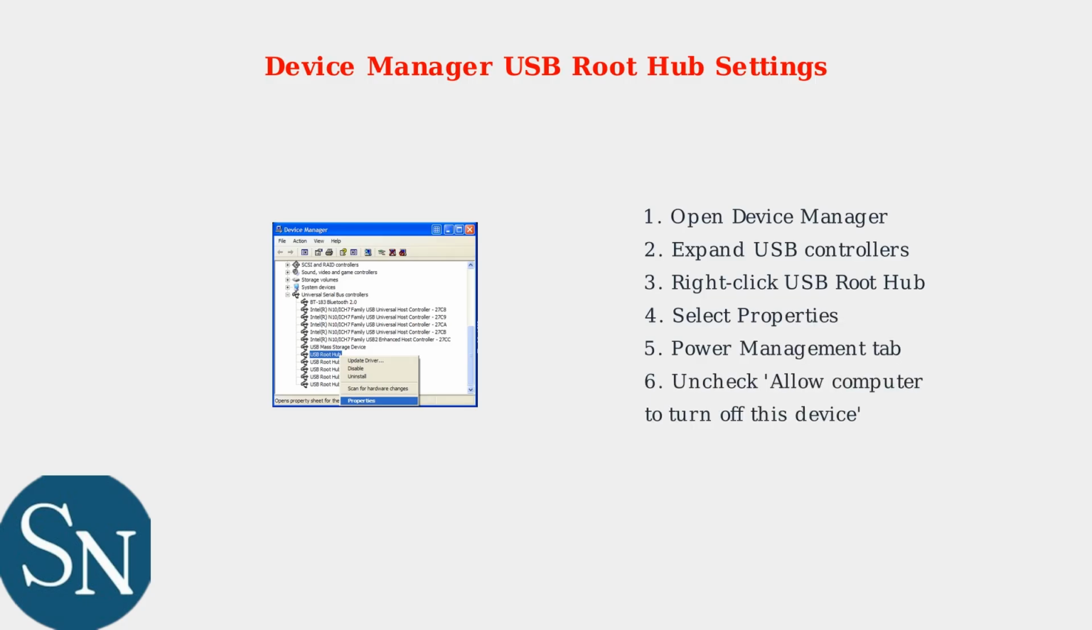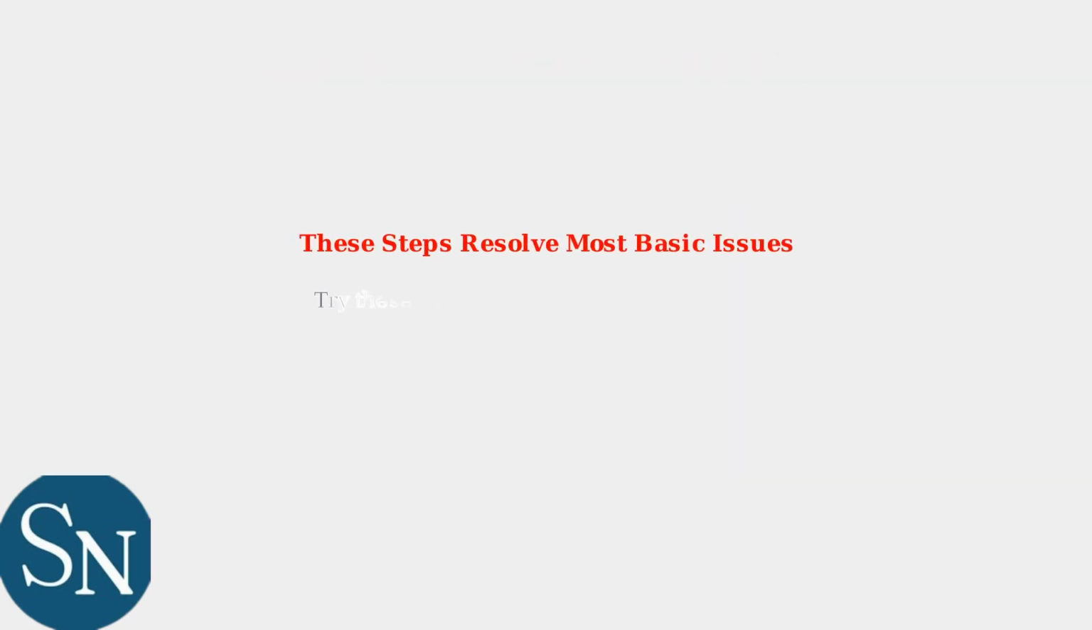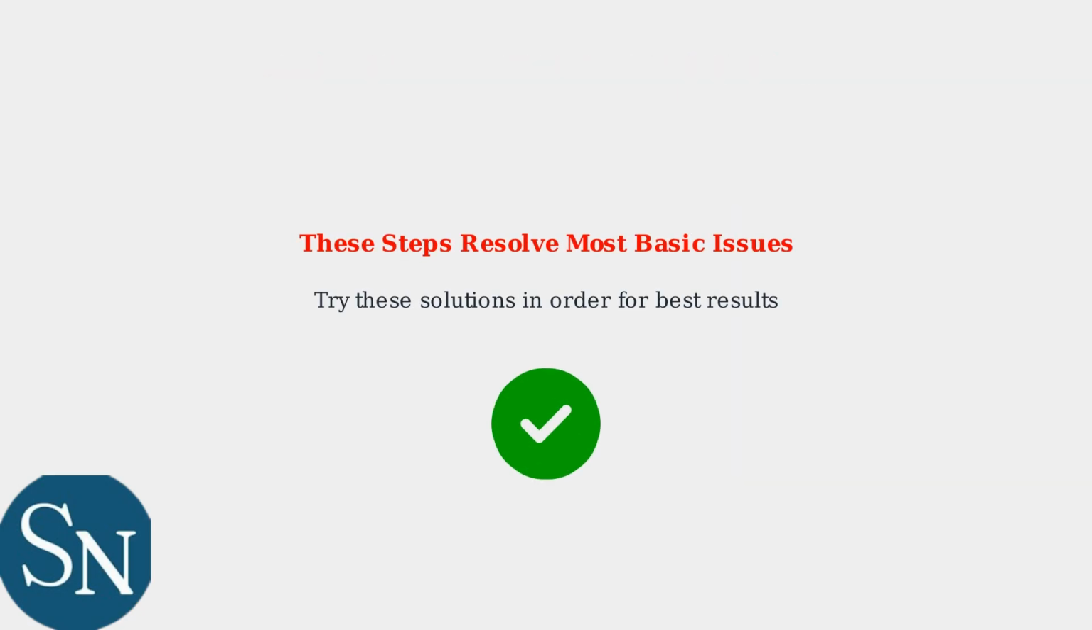Expand Universal Serial Bus Controllers, right-click each USB root hub, select Properties, go to the Power Management tab and uncheck Allow the computer to turn off this device to save power. Repeat this for all USB root hubs. These initial troubleshooting steps resolve most basic HyperX Cloud 2 recognition problems. Try each solution in order, and test your headset after each step to see if the issue is resolved.